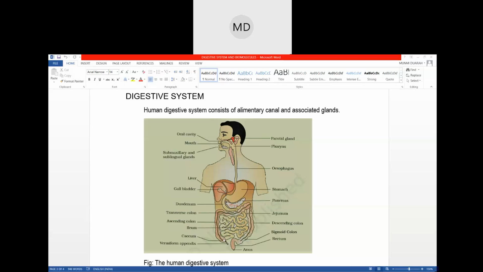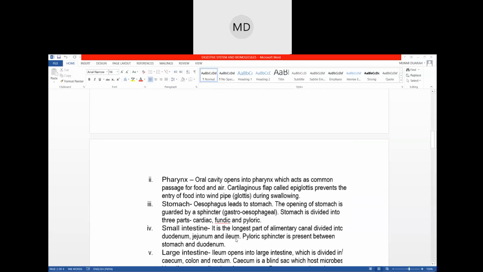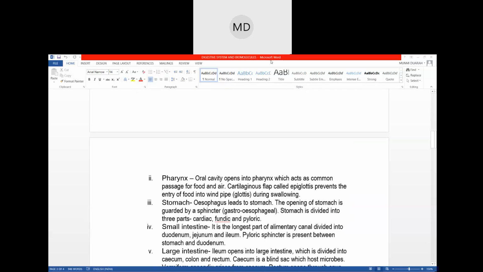And then the digested food will now travel to the large intestine. This is the last stage. Here the remaining parts will all get digested, and then the not required part, the waste product, will come and be stored in the rectum, and then it will be passed out of the body. Okay, so this is how digestion takes place.